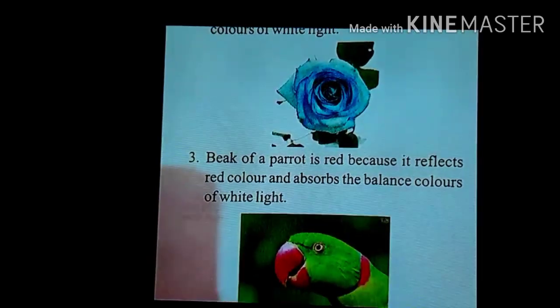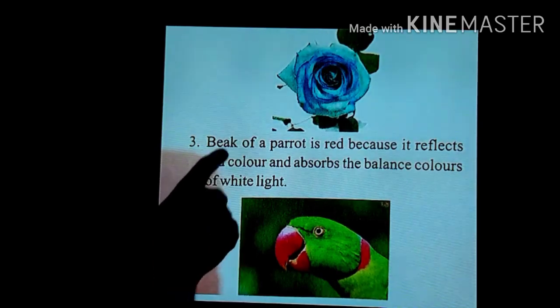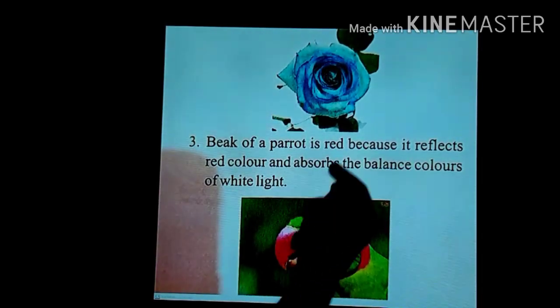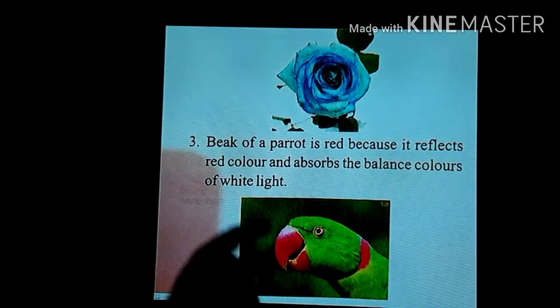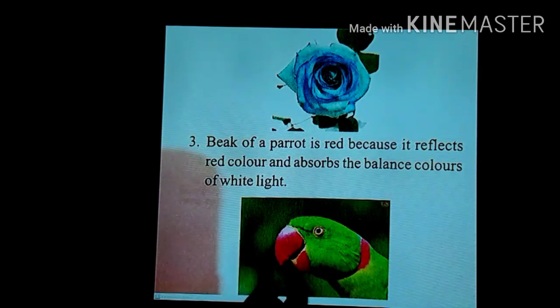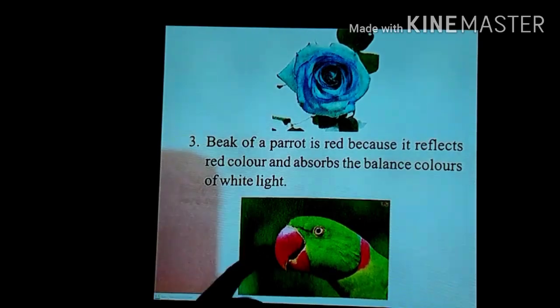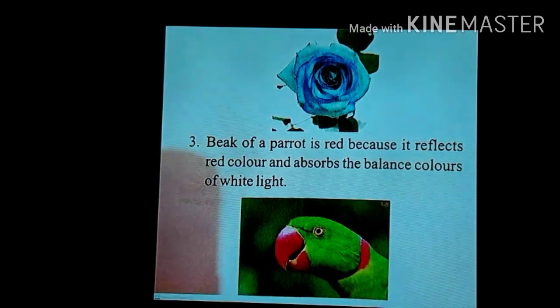So you can see this one also. Here is a picture of a parrot. You can see the beak of the parrot is red. Why does this beak appear to be red? Because it reflects red color only. It means when the light is falling on the beak of this parrot, only the red color is reflected back by this beak, and the other colors are absorbed, and that is why the beak of the parrot appears to be red. So the beak of the parrot is red because it reflects red color and absorbs the balanced colors of the white light. In this way, some examples are given to you.